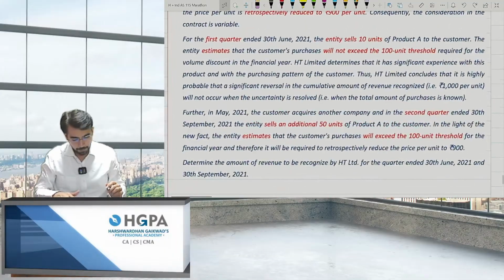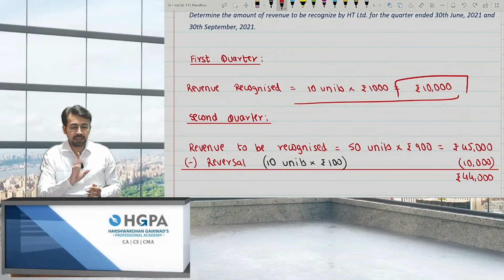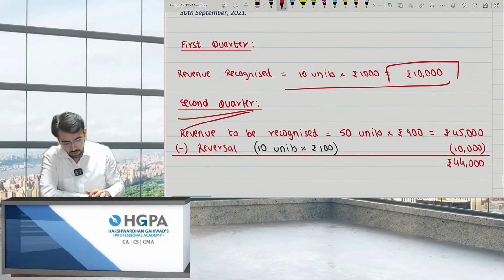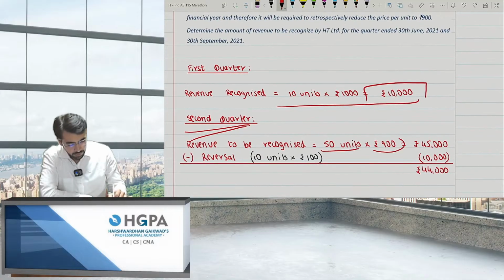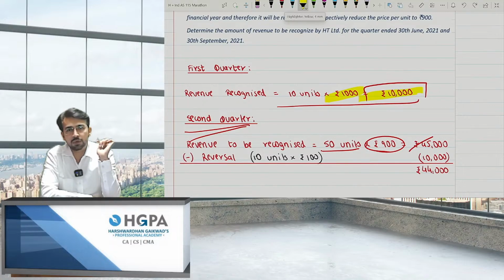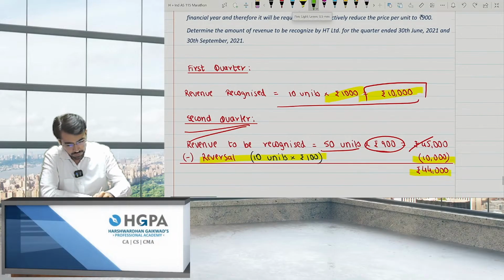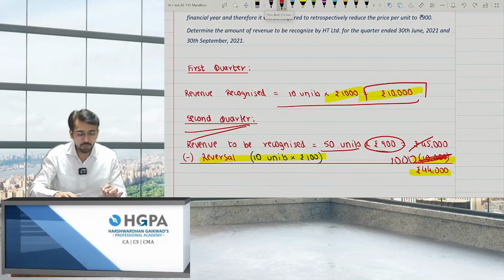Over here. So, revenue recognized is 10 units into 1,000, that is 10,000. And in the second quarter, what you have to do is 50 units into 900, because now you are very much short, that is 45,000. But since it was retrospective, previously also you should have booked at 900. Why did you book at 1000 then? So you have to make it 900. Can I say the extra income of 100 rupees should be reversed? So the reversal of 10 units into 100 will be reversed, and therefore, sorry, this is only 1,000, not 10,000, only 1,000. So this will be 44,000 as income, right? I hope the point is clear.